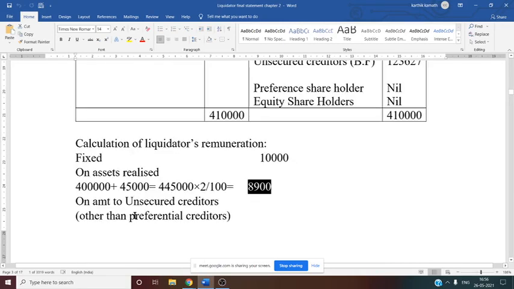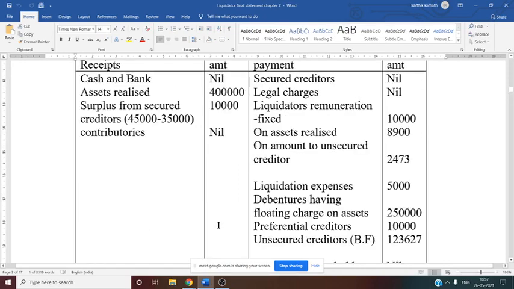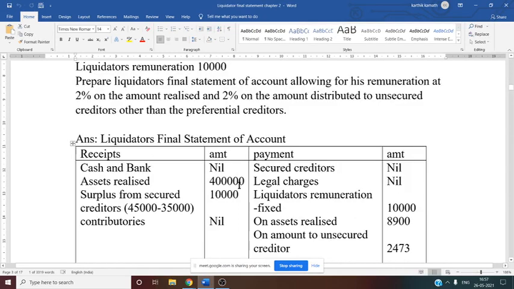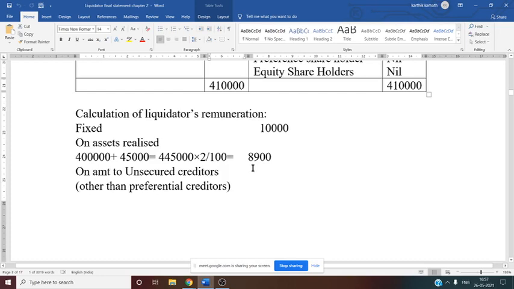That is on the amount to unsecured creditor other than preferential creditor. Since they have mentioned other than preferential creditor, we should not calculate. If they have not given, then on preferential creditor also we need to take 2% if it is not mentioned in the problem. And one more very important thing here, we need to consider 4,45,000 is the amount is there, right? So here for asset realized it is 2/100. Why? Because there is a sufficient amount available. Why? Because if you see here, asset realized amount is 4 lakh. Now it is realized at a higher value. So directly 2/100 you can do, that is 8,900.